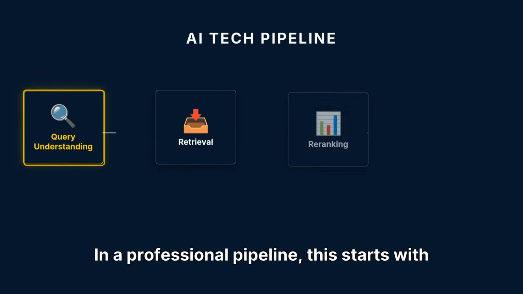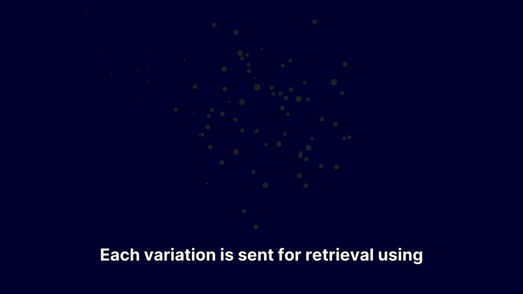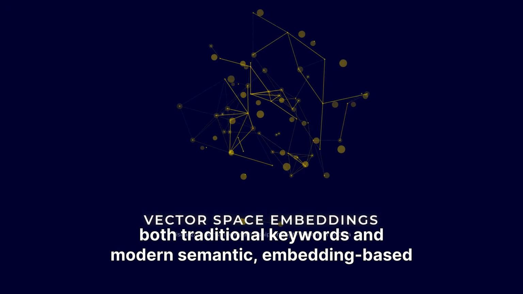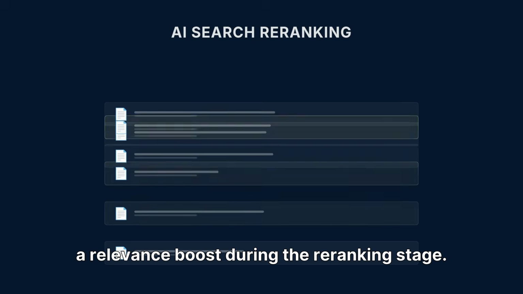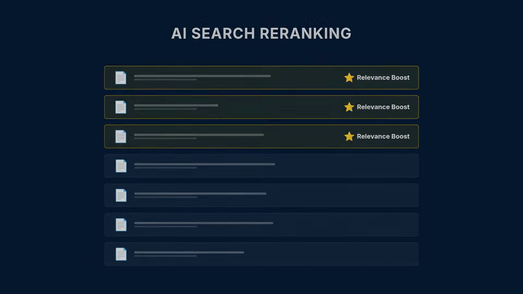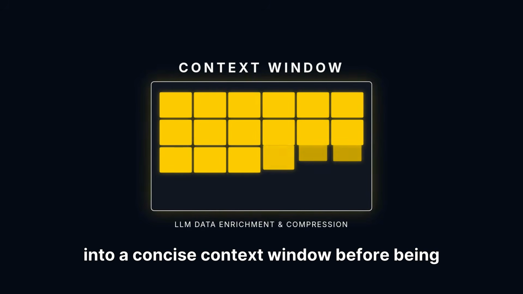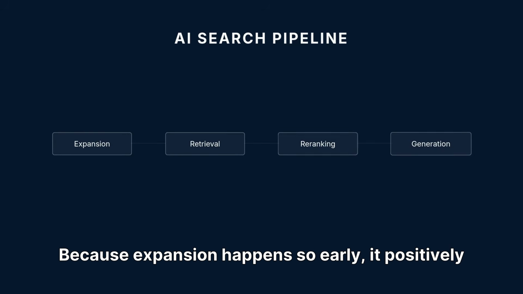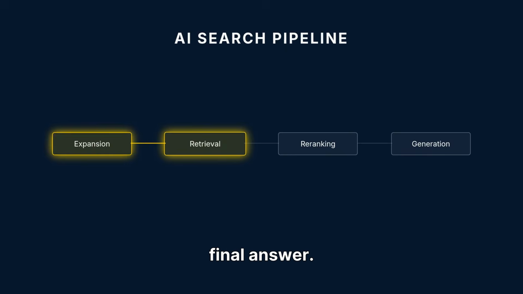In a professional pipeline, this starts with query understanding, classifying the intent and required search depth. Each variation is sent for retrieval using both traditional keywords and modern semantic, embedding-based methods. Sources that appear across multiple versions receive a relevance boost during the re-ranking stage. The top content is enriched and compressed into a concise context window before being passed to the large language model. Because expansion happens so early, it positively influences every later stage, from re-ranking to the final answer.